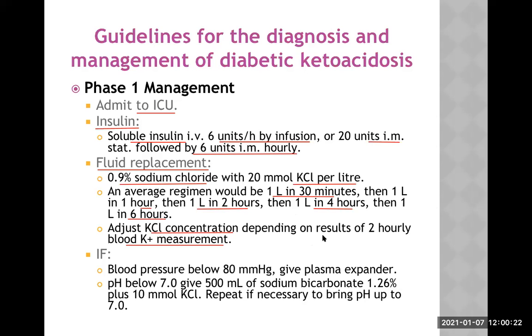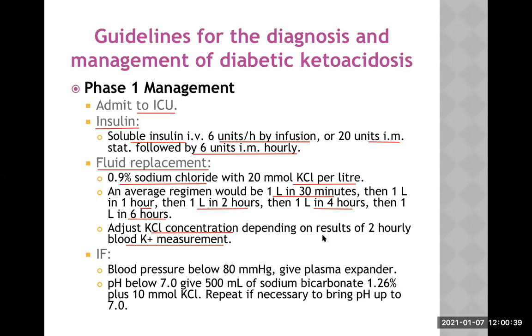What is the relation of acidosis and potassium? Anybody? Sir, in acidosis, the potassium comes out of the cell leading to hyperkalemia. Good, very good. So I just want to remind you of these important points here.